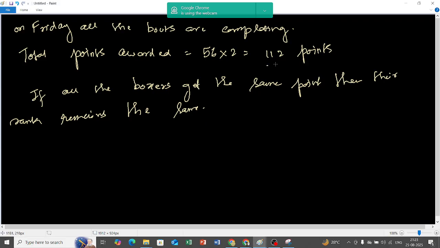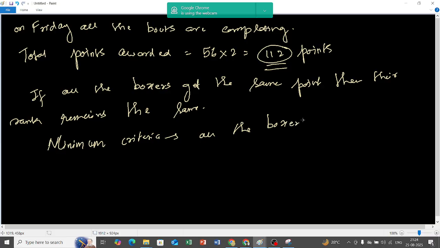See, what is the total point? 112, right? If the rank of the boxers before and after needs to be kept the same, then the minimum criterion that can happen is all the boxers have got the same point. Yes or no? Do we agree or not?